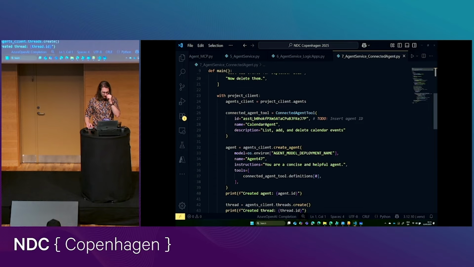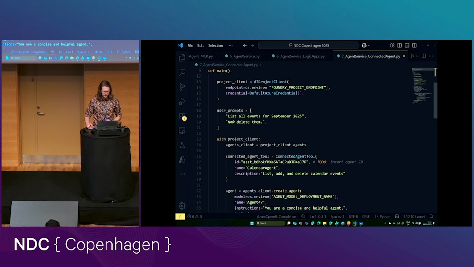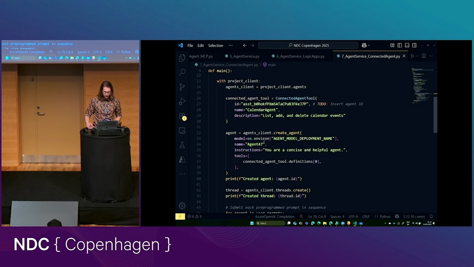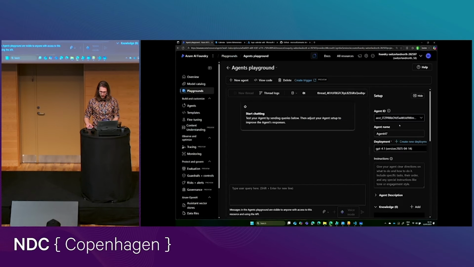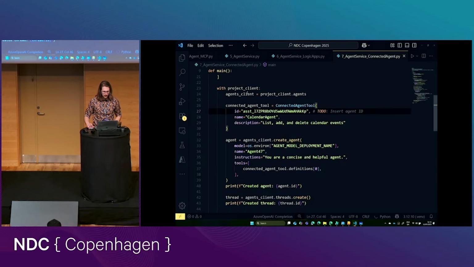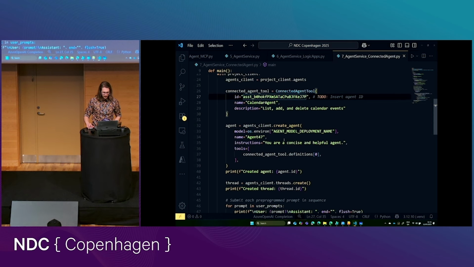Here, for example, we can ask to list all of the events for September 2025 and then delete them. And the way we're just fetching our agent again. Let me just make sure that is the right ID. Oh, sorry, this is actually the connected agent. So we are making a new agent, right?